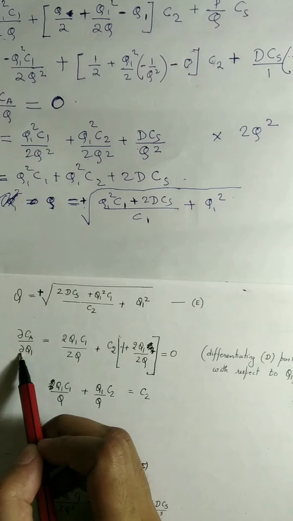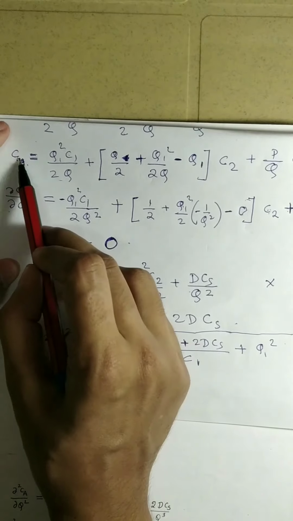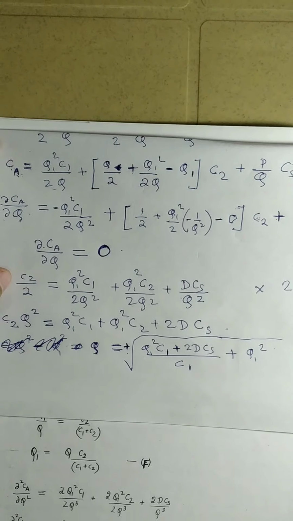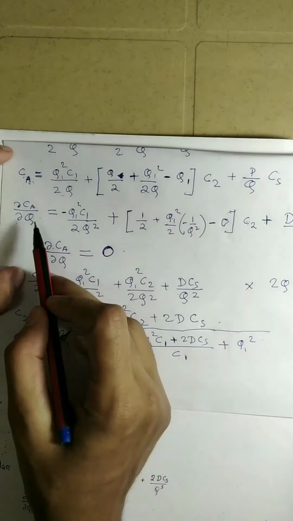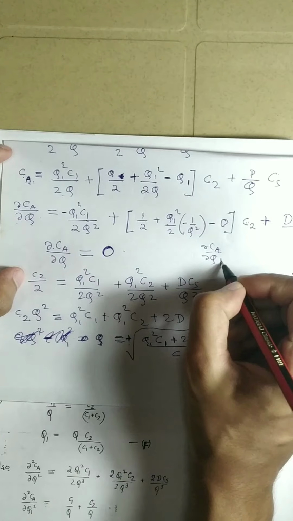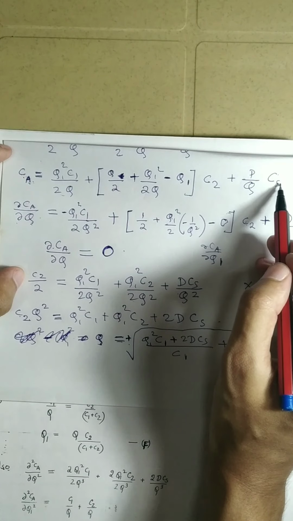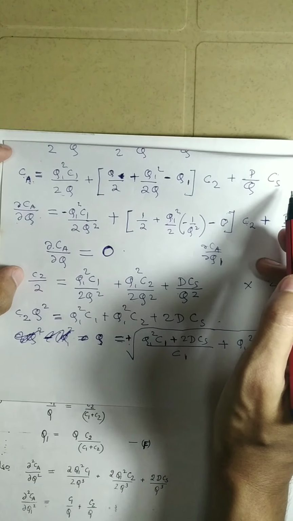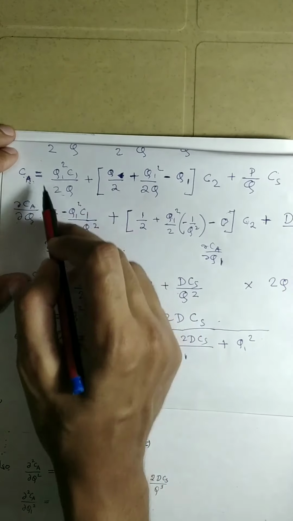We will differentiate Ca with respect to Q1, because as I have told you, this Ca is a function of two variables. One is Q and the other one is Q1. We have already differentiated it with respect to Q. Now we will differentiate it with respect to Q1. So take this expression and differentiate it with respect to Q1. While doing so, we will treat Q as a constant. Constant.